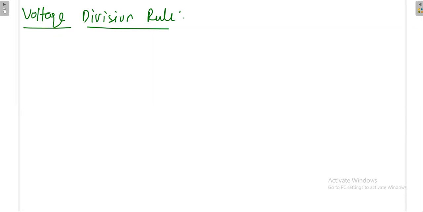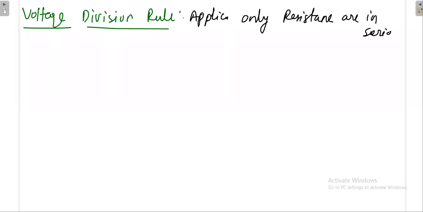You cannot apply it everywhere. It is applicable only when resistances are in series with respect to the source. With respect to whom? With respect to the source.